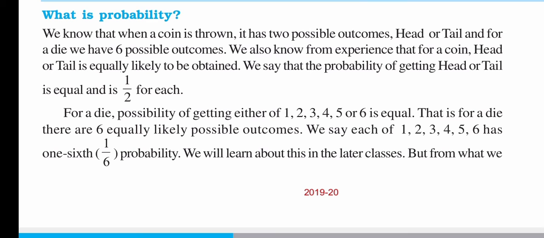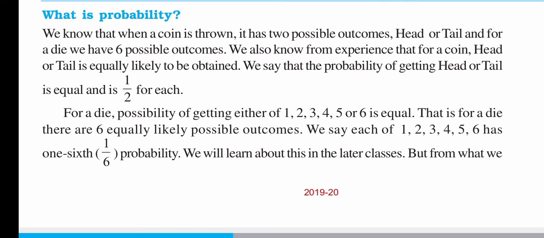Because the probability of getting head is 1/2, also the probability of getting tail is 1/2, because in total there are 2 outcomes. So number of favorable outcomes divided by total number of outcomes is the probability. So here the favorable outcome is either getting head or getting tail, so that is 1, and the total number of outcomes is 2, so the probability is 1/2.